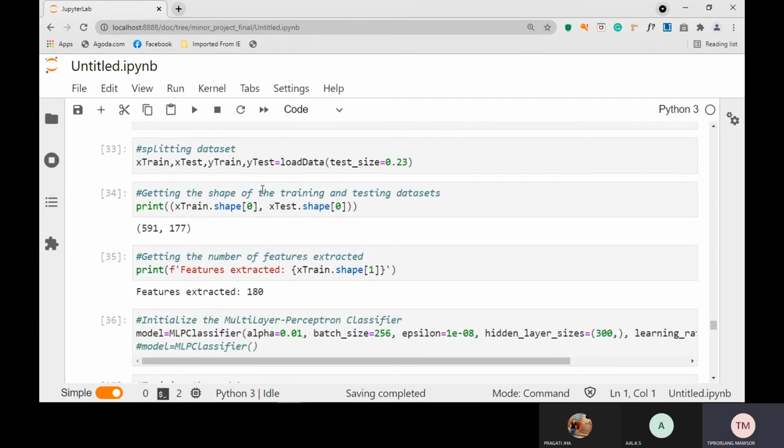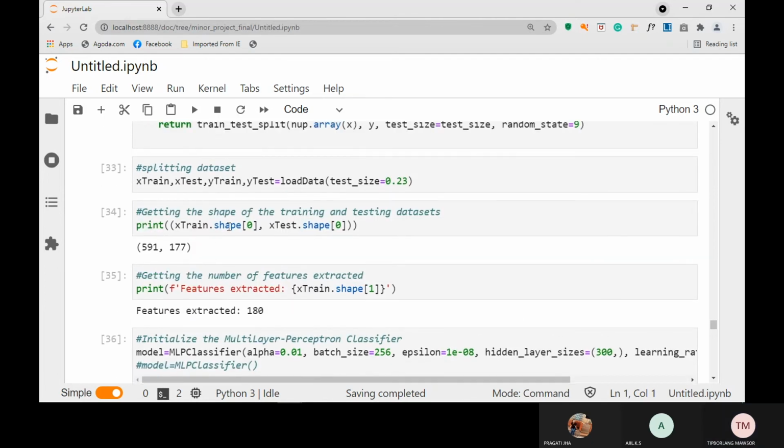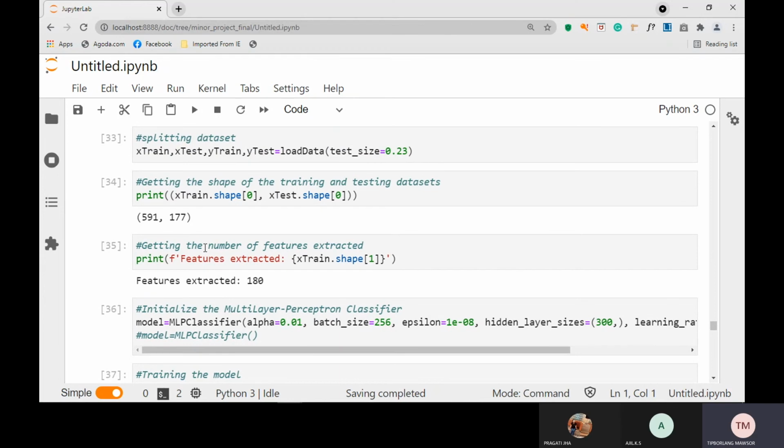After splitting the data set, we keep the test size at around 23%, and then we give the output, I mean we print the shape, which gives the length of the features that have been extracted.